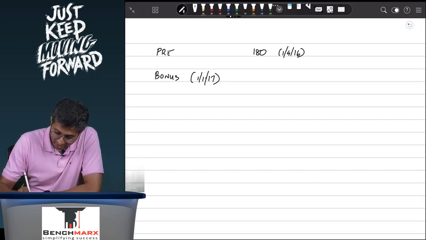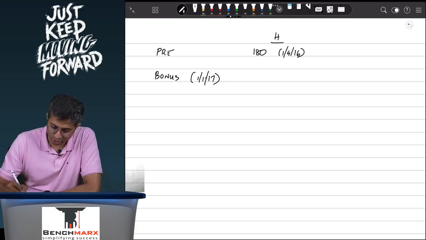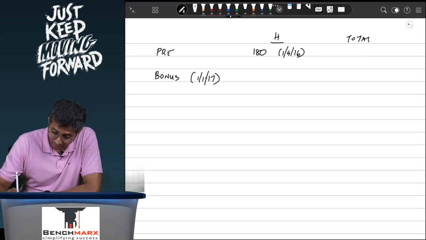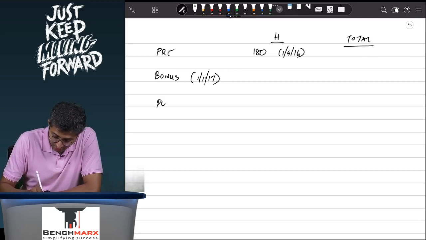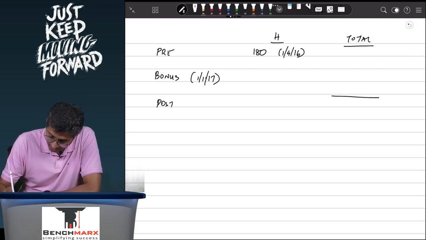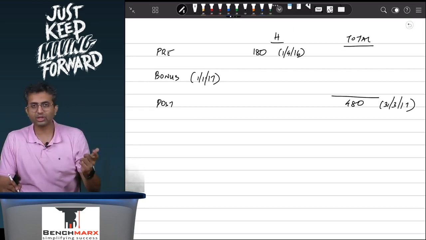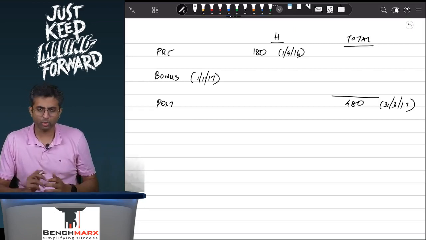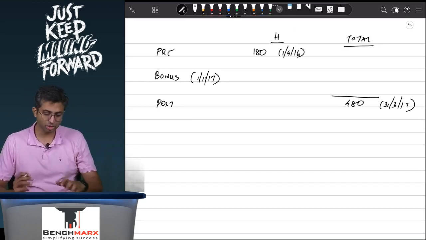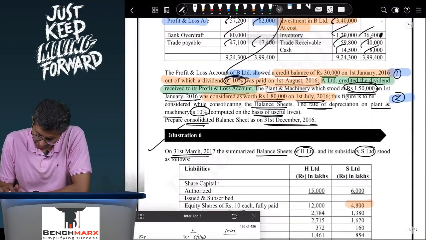When I look at H's number of shares, it is 180, but the total number of shares in the question is 480, and 480 is the number of shares on 31st March 2017. These are the shares after the bonus, and hence if you compare 180 and 480, it is not going to give you the correct answer.